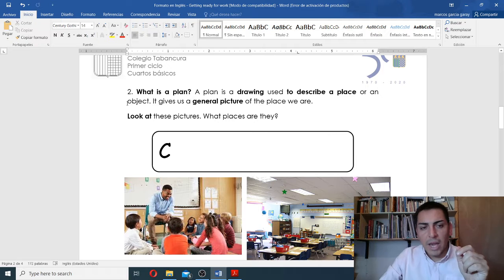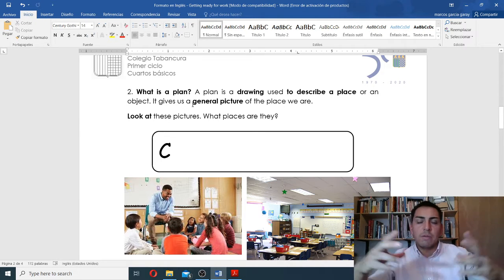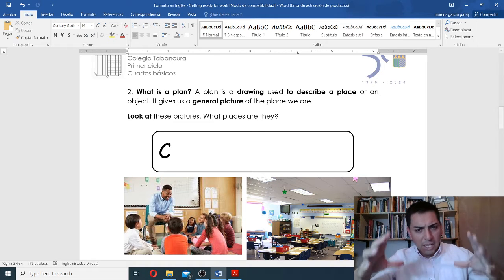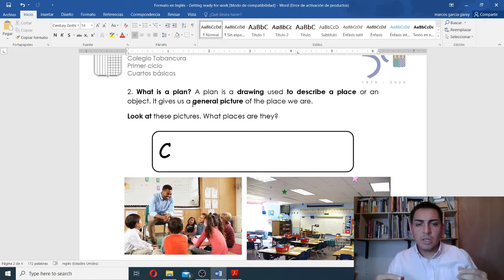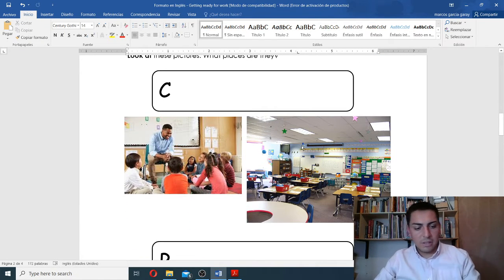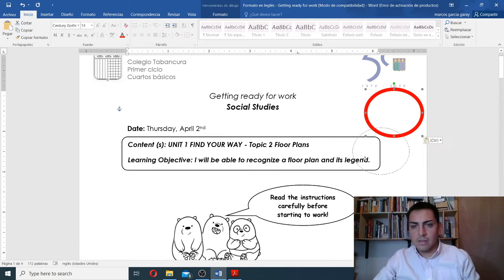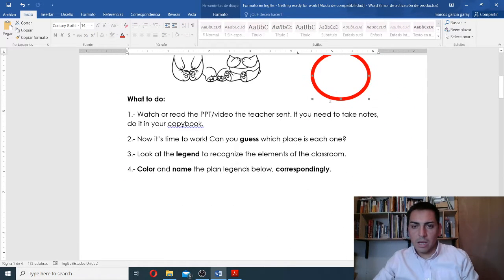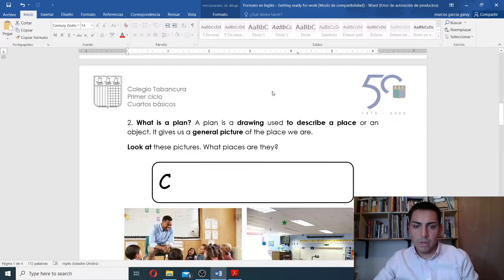So in number two, we had, what is a plan? A plan is a drawing used to describe a place or an object. It gives us a general picture of the place we are. A general picture, a general image. Usually, we see these places, these drawings, looking from up above. Okay, so imagine you can see this place right here. Okay, so I'm gonna be going down. This came back, but don't worry.